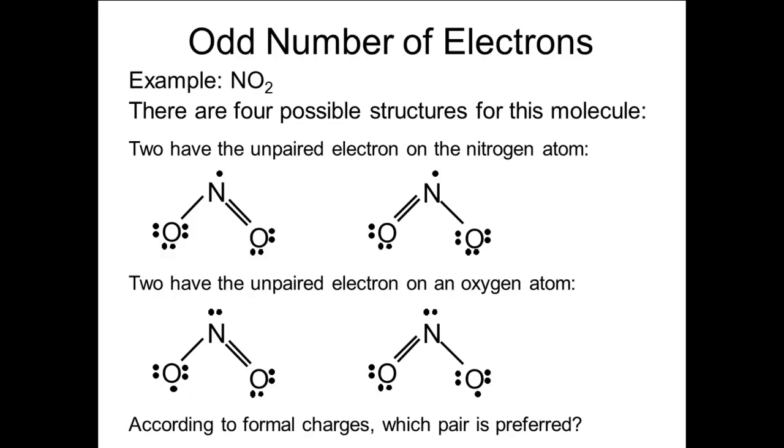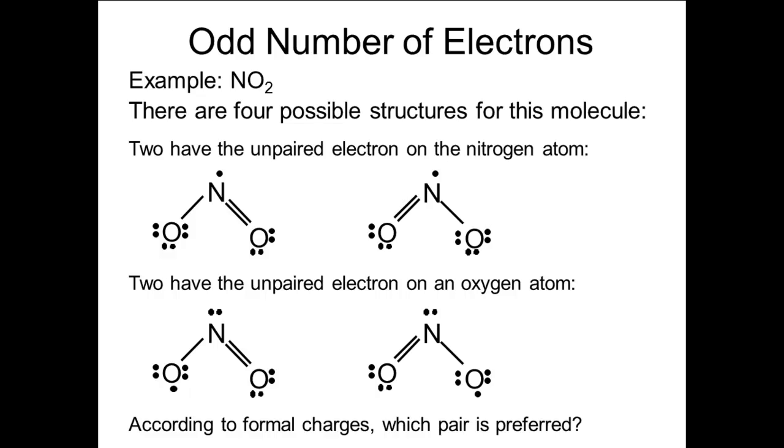According to formal charges, which pair is preferred? The top 2 structures have the oxygen with the single bond with a formal charge of -1, the nitrogen with a formal charge of +1, and the doubly bonded oxygen atom with a formal charge of 0.